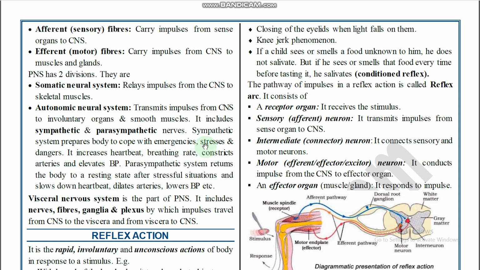In the case of emergency, what happens? Stress will increase. So obviously these are all increased by the sympathetic, and after relieving of stress, by the parasympathetic, these are all decreased, right?